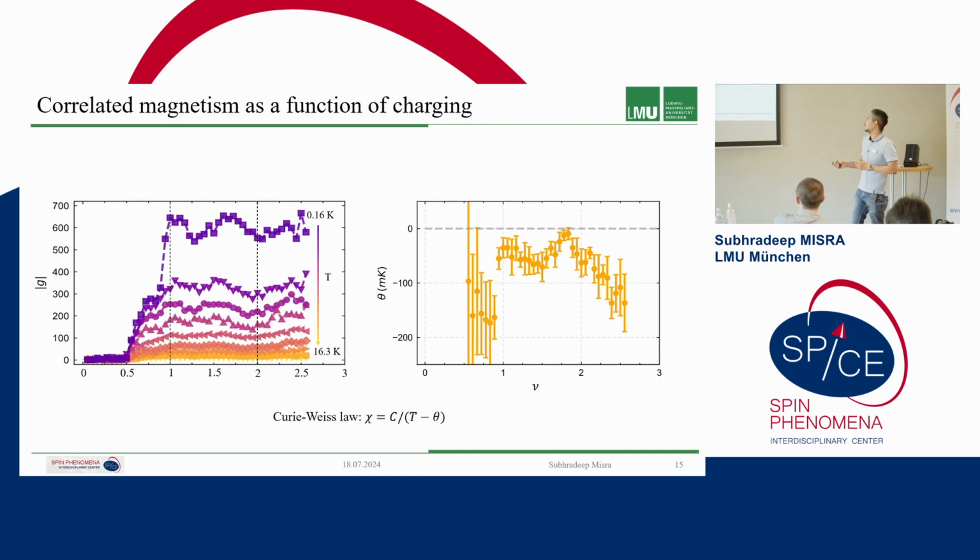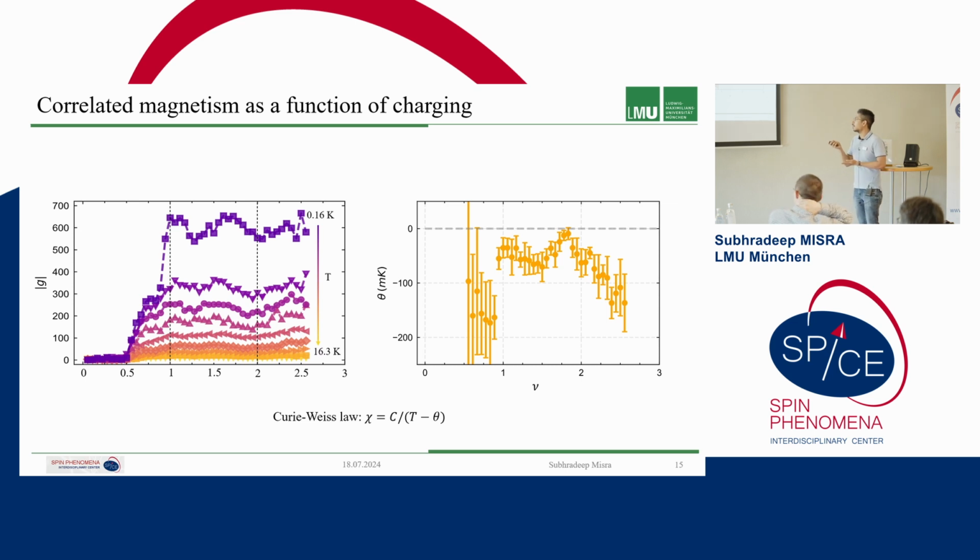And then here we do the g factor studies as a function of filling. So between 0.5 and 1 we have filling. This is the filling factor. Here we populate the molybdenum lattice, and here we populate the tungsten lattice. We can see that it increases to a certain value of 600, which in the case of TMD excitons is quite large, and then it shows some oscillations and variations of 10 to 15% up to the filling factor of 2 and beyond.